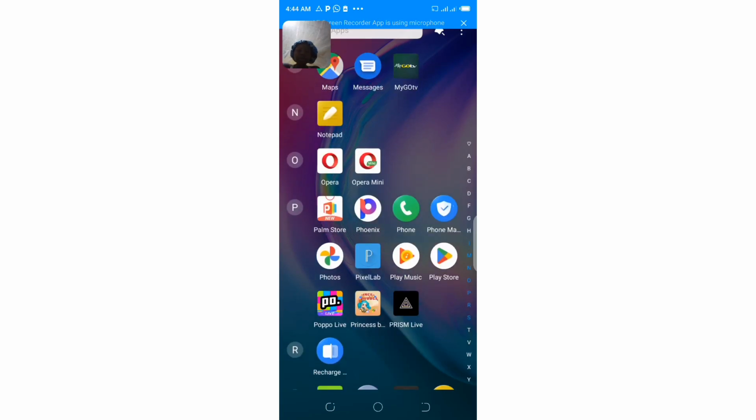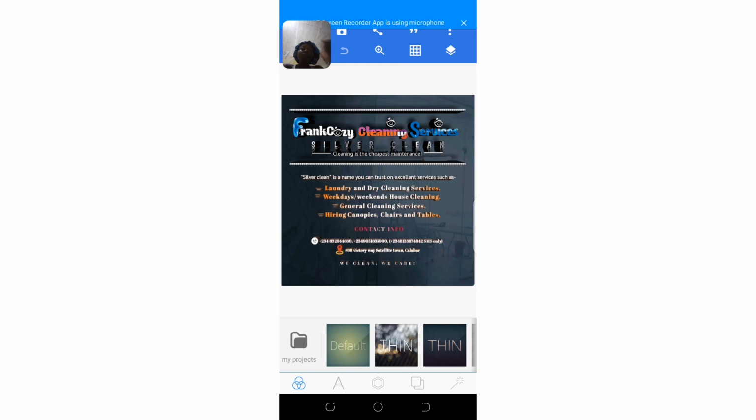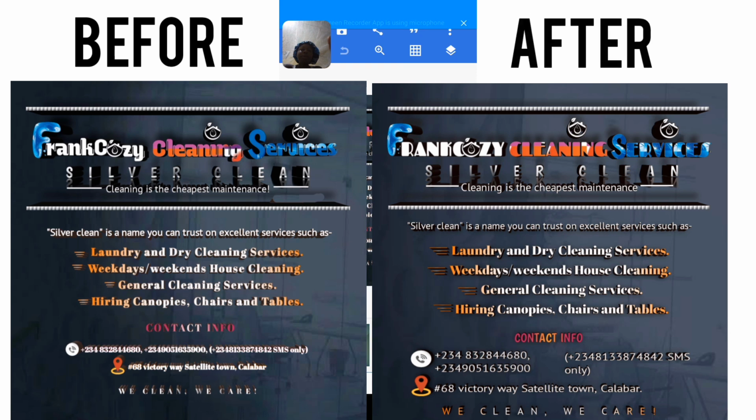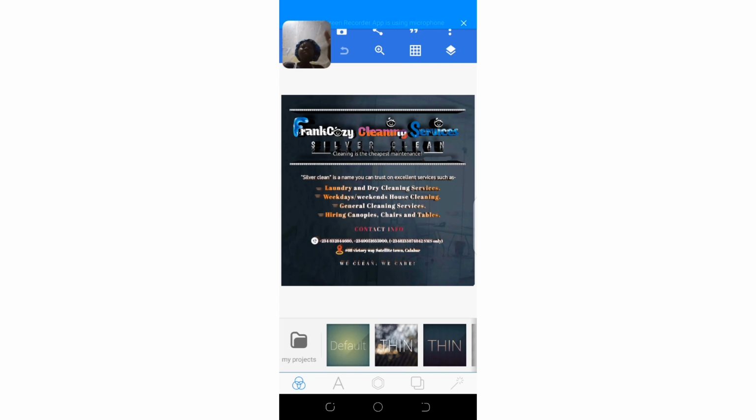I'm going to be using this particular SIGNUP logo design that I did for my client as an example. I'm going to be using it as a tutorial for you guys to see how I went about this design. The client actually loves the design, but I have 1 or 2 corrections to make on this particular design. So that is what we're going to be using for this video.